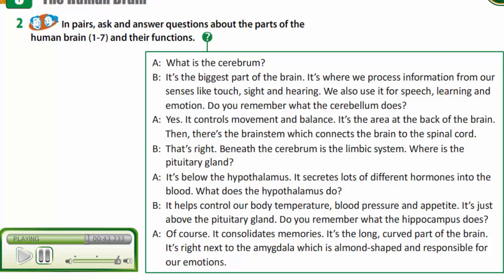What does the hypothalamus do? It helps control our body temperature, blood pressure, and appetite. It's just above the pituitary gland. Do you remember what the hippocampus does? Of course, it consolidates memories. It's the long, curved part of the brain. It's right next to the amygdala, which is almond-shaped and responsible for our emotions.